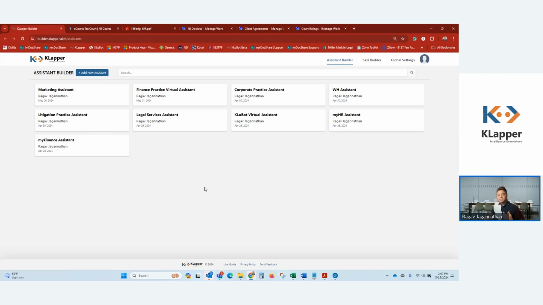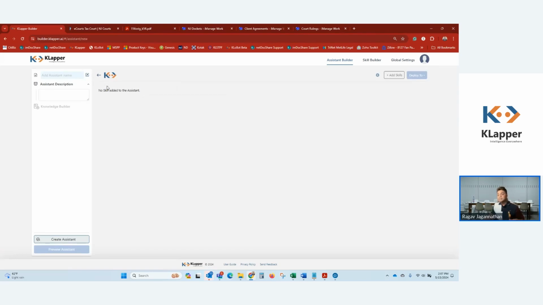All the assistants, me as the assistant builder, I happen to be Raga, who's the assistant builder, has designed these assistants for different purposes. Creating an assistant is super easy. You can simply click on add a new assistant. That's it. And you can see the simplicity of the UI.